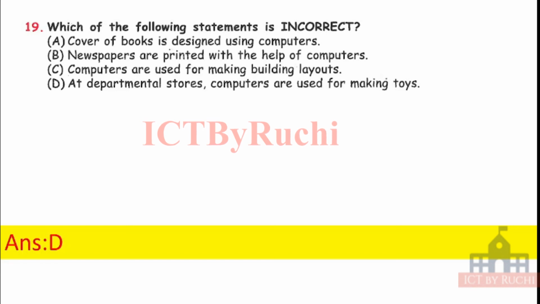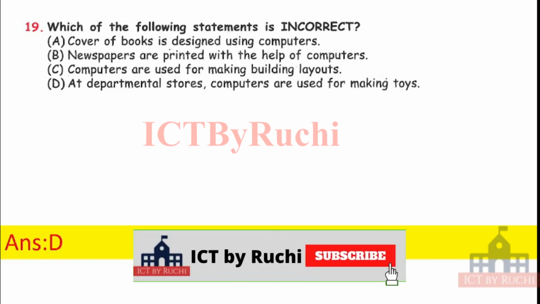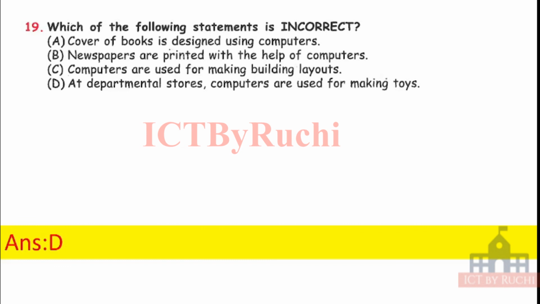Because this is wrong. Toys are made using machines in factories, not in a department store. Option A is correct. We can design a book cover in Paint, right? B, newspaper can be printed using computer because we can do typing and designing. C option, computer can be used for making building layout, like we have advanced software which helps us in making building layout, building map.